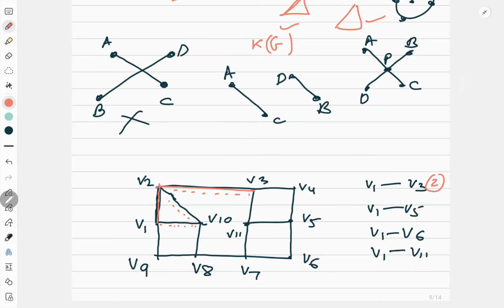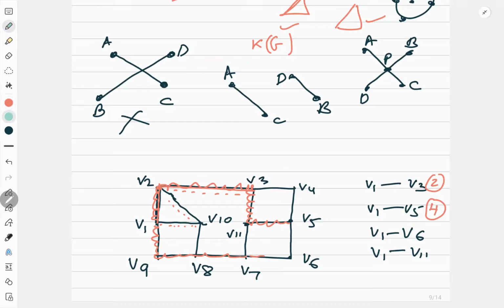Now let us go from V1 to V5. How can you go from V1 to V5? Search for your own path. All of you pause the video and see how many paths you can find out and which one is the minimum, smallest path. Okay. So for me, I can see 1, then 2, 3 and 4. Same way 1, 2, 3, 4. So I got two paths of length 4. If I go from the downside like this, 1, 2, 3, 4, no, it will be more. So 4 is the minimum I can see. So the answer is 4.